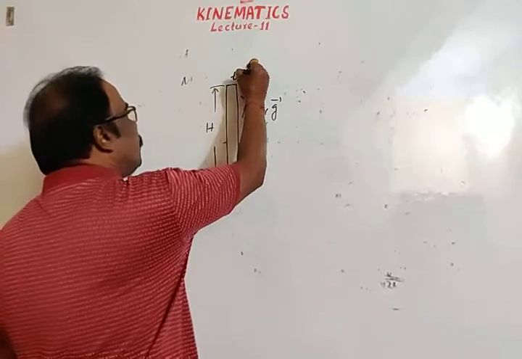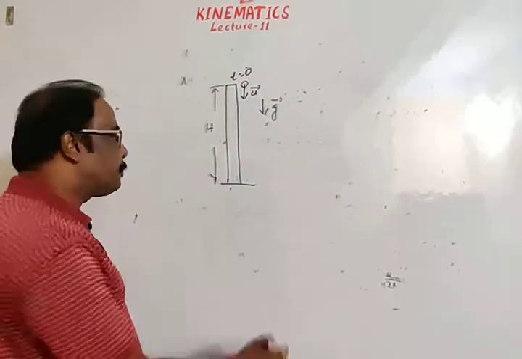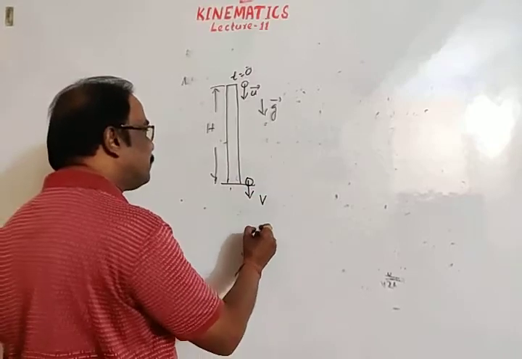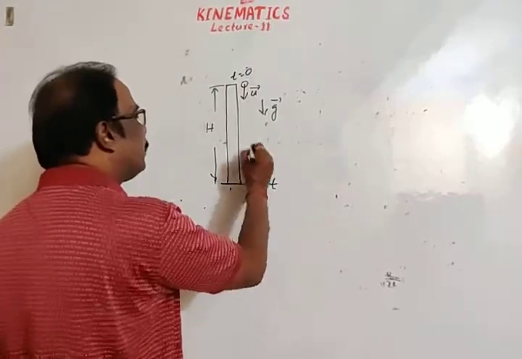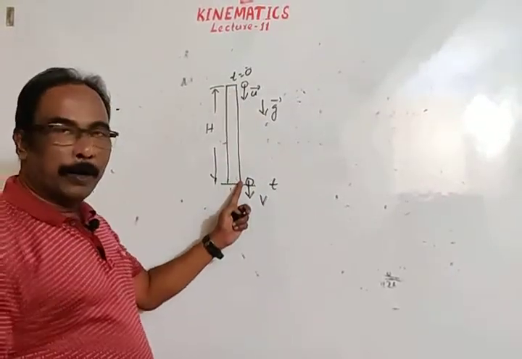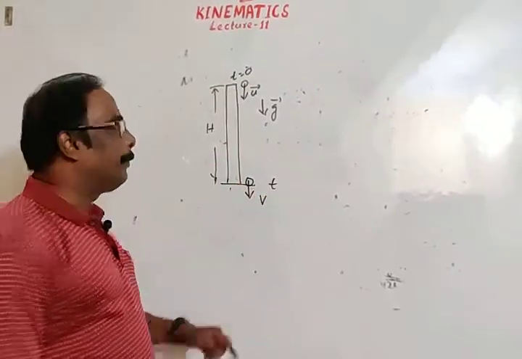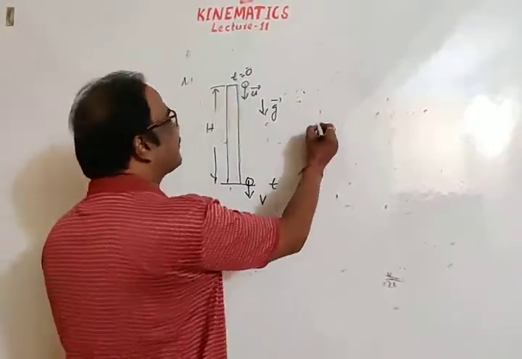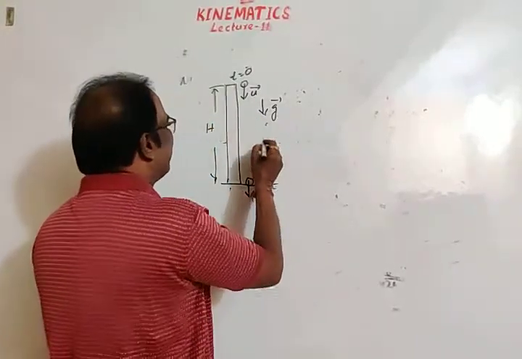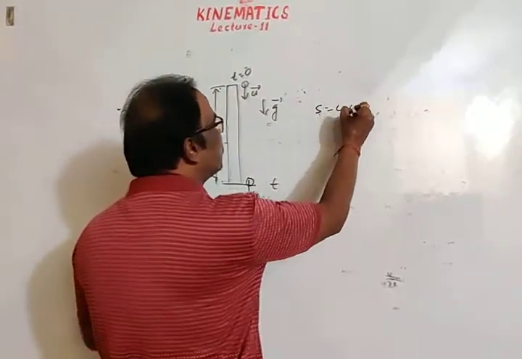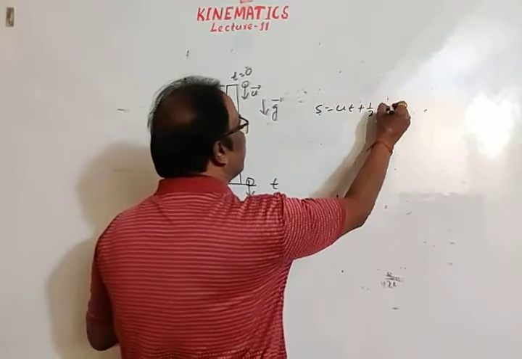Let the body be thrown when instantaneous time is 0, the body strikes the ground with final velocity v, and the time taken by the body to reach the bottom of the tower or building is t. Then time of flight is t. See, height h is given, then we will use the equation s is equal to ut plus half at square.